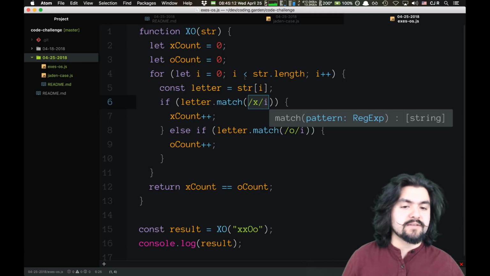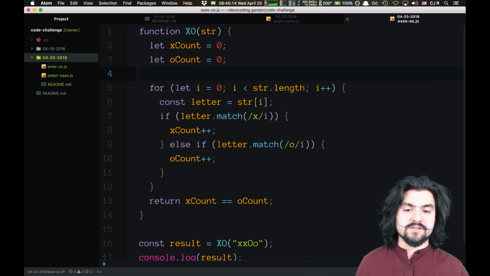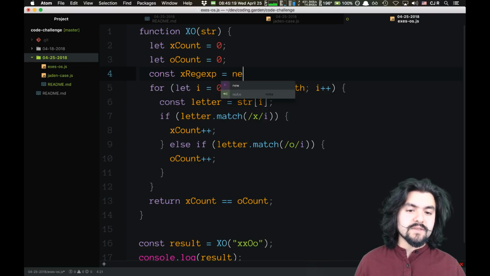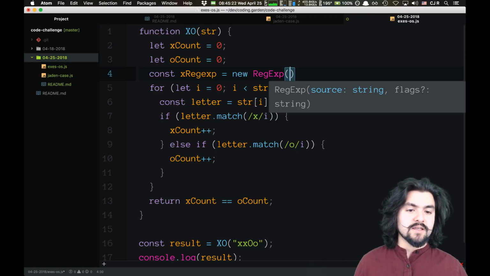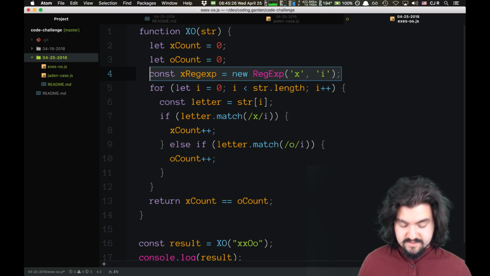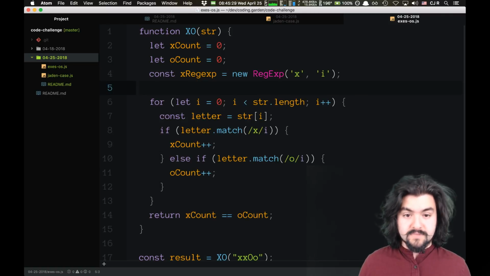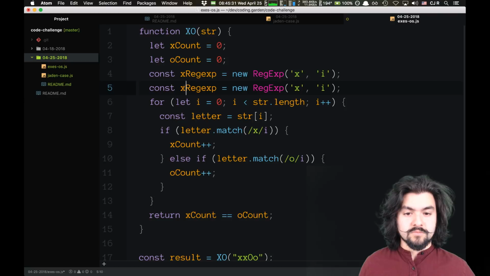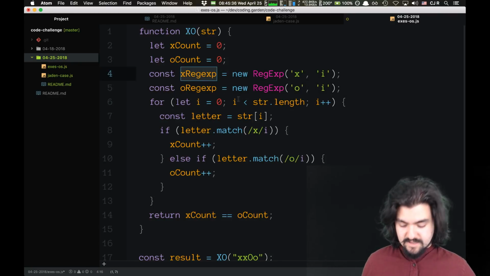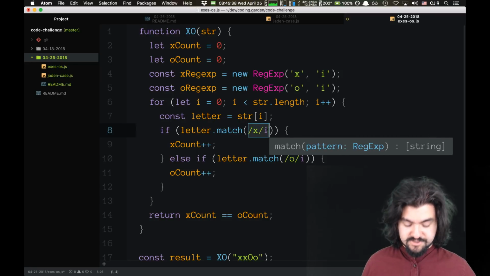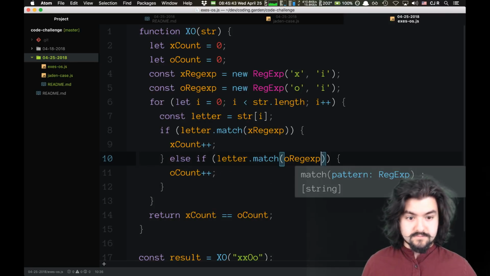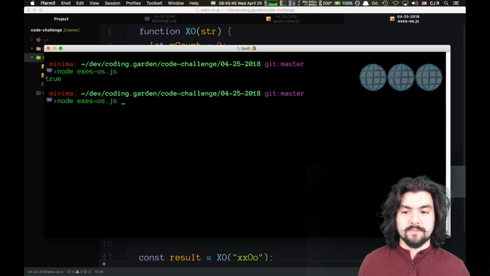One thing I might do is store this regular expression outside of the for loop, because this regular expression gets created every time, and it might make sense to store it out here. So let's say const x regex is a new regular expression that is just looking for the letter x and is case insensitive. And then a similar thing for o: o regex, looking for the letter o, case insensitive. And now we can just reuse that regular expression inside of the for loop instead of creating it every time. Cool. Should still work the same way.